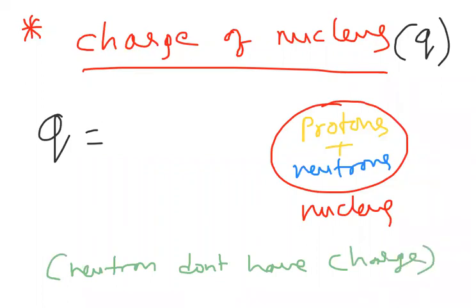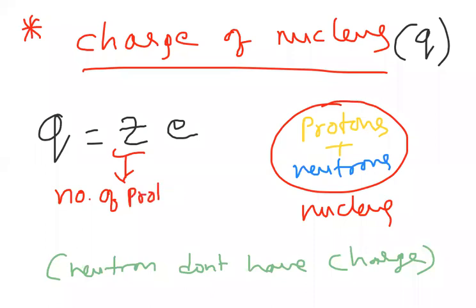Inside the nucleus, protons and neutrons are there. Neutrons don't have charge, so simply the protons' charge is called the nucleus charge. How many protons are there? We know that Z indicates the number of protons, and the proton charge we can denote with the symbol E. Observe carefully: Z is the atomic number, also called the number of protons, and E is the proton charge.